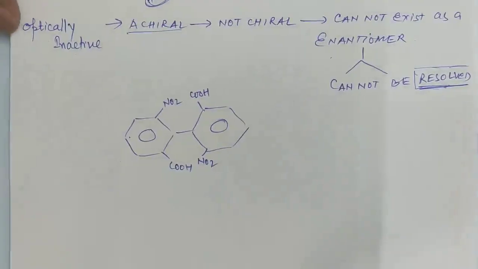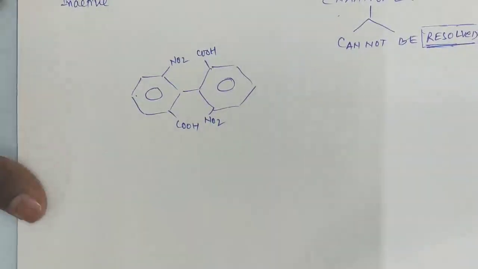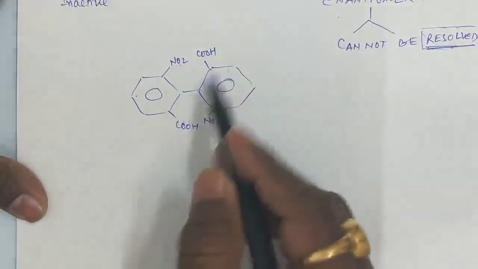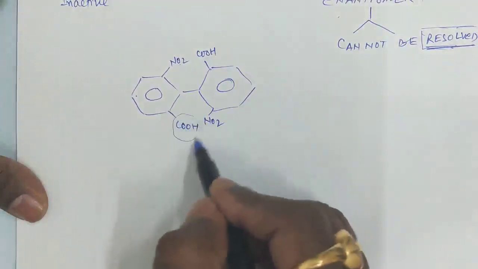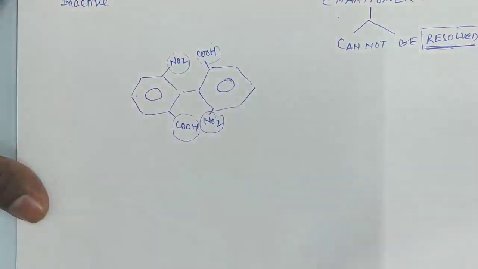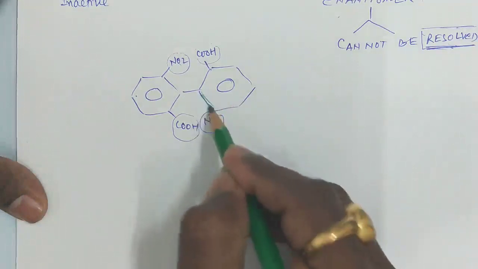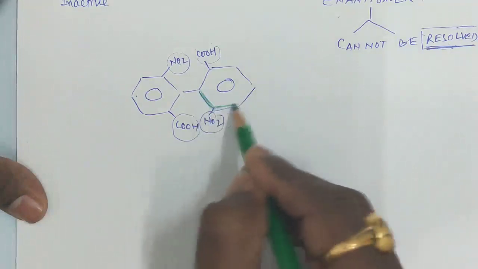Then in this situation, A is not equal to B, A is not equal to B, and the size of A and B is sufficiently large. So definitely one of the rings will make a structure like this.